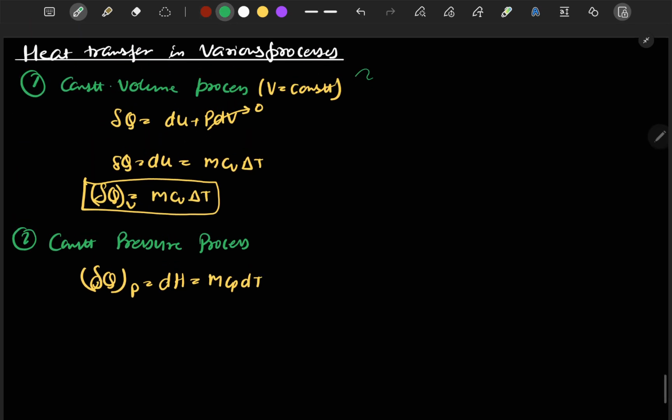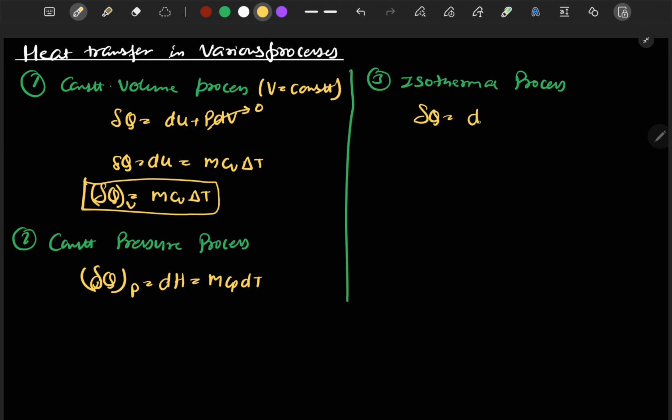Next we will talk about process 3. Process 3 is the isothermal process. For isothermal process, we can write delta Q is equal to dU plus PdV if the system is closed, stationary and reversible, quasi-static reversible.